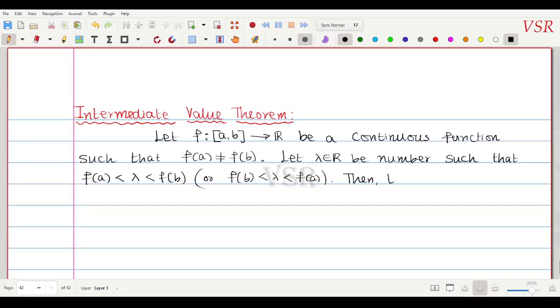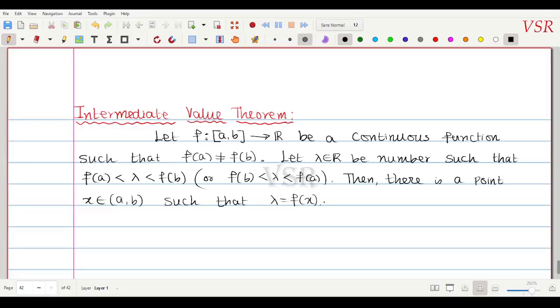there is a point x between a and b such that lambda is equal to f of x. So this is called the intermediate value theorem.